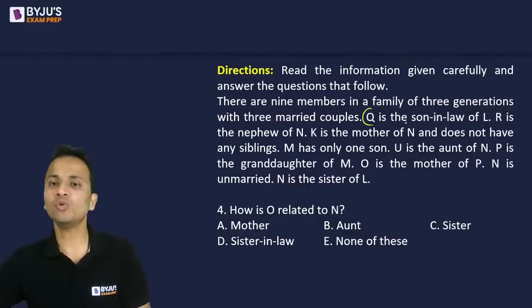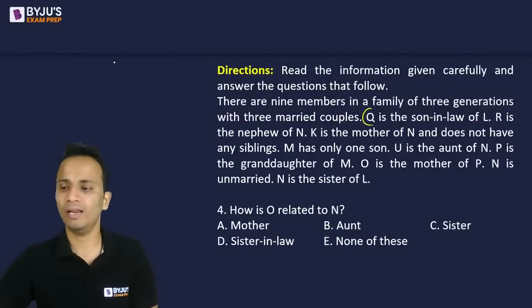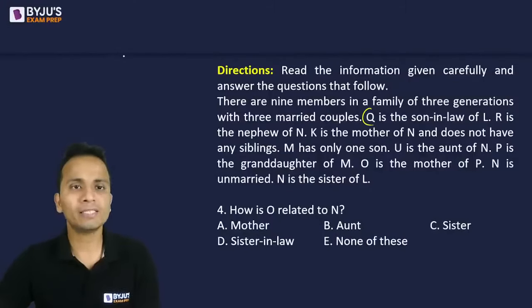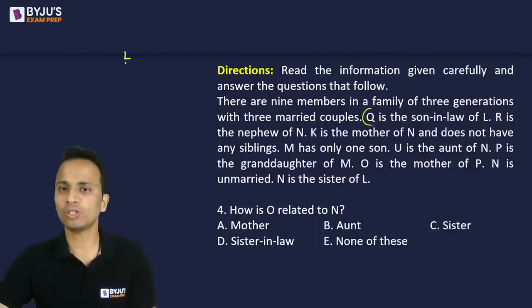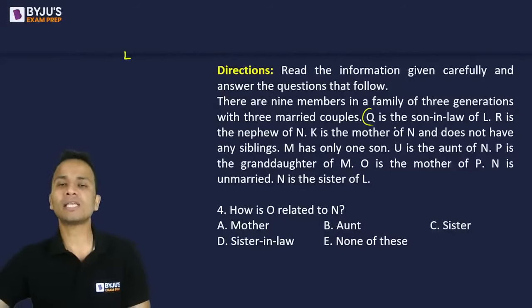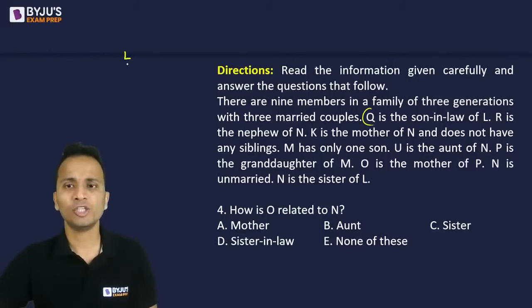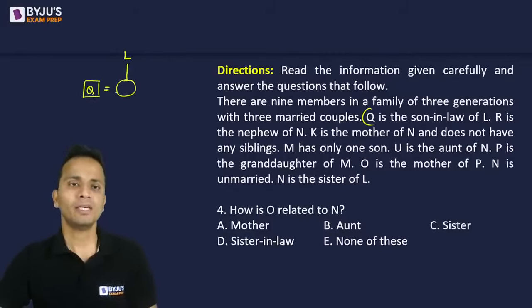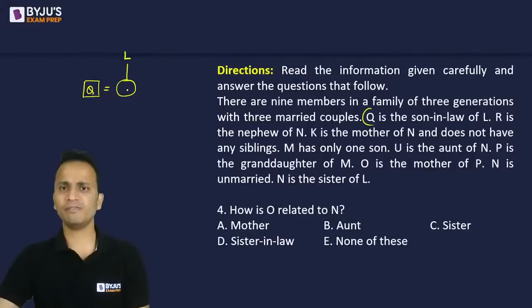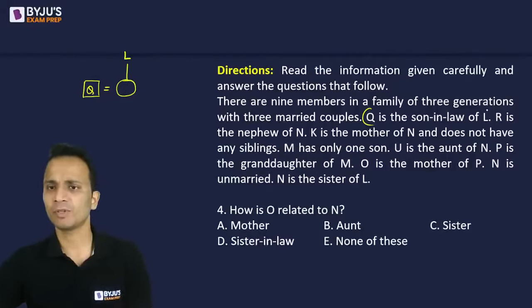The first statement, Q is the son-in-law of L. Okay, so L is a person. Fine, I don't know the gender. Now Q is son-in-law. Son-in-law क्या होता है? Daughter's husband. So L की daughter the husband will be Q. Okay, so Q will be male and the daughter of L obviously female and L का gender नहीं पता. So Q is the son-in-law of L.